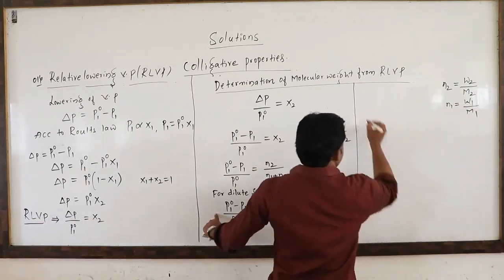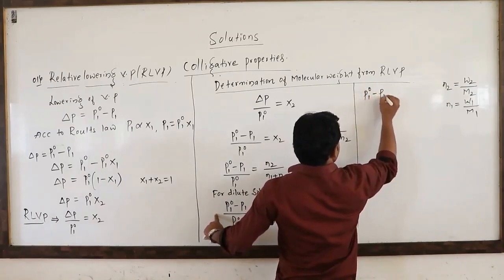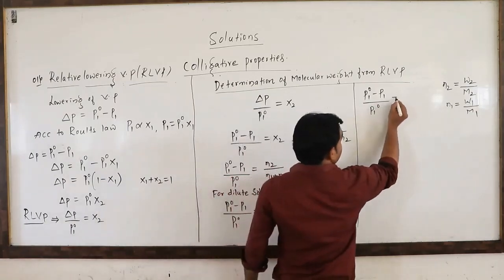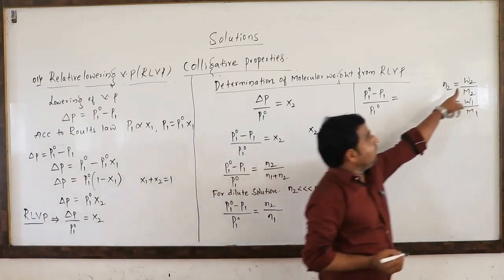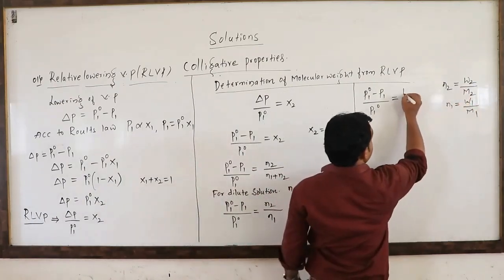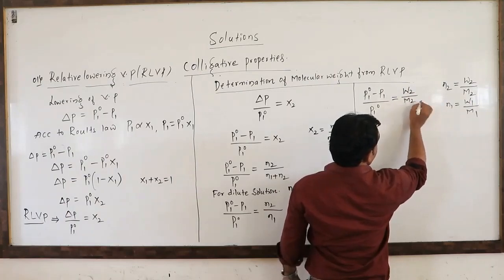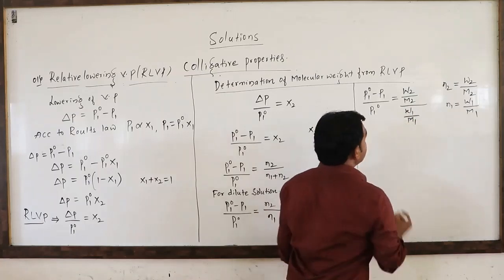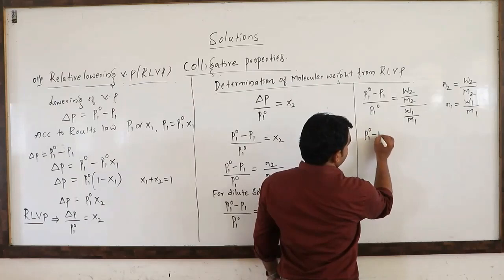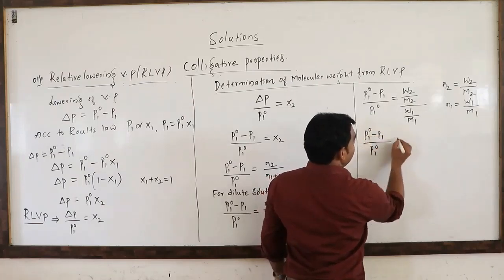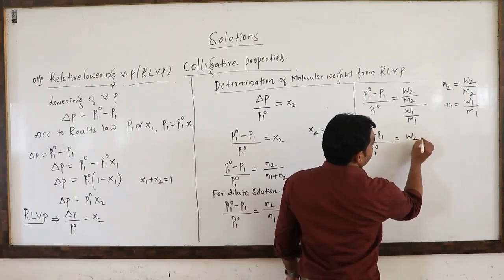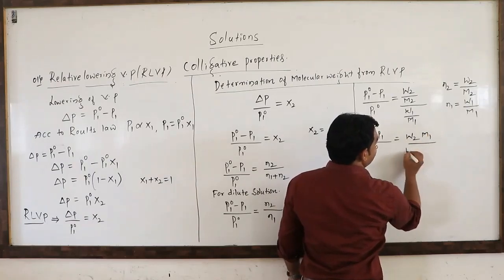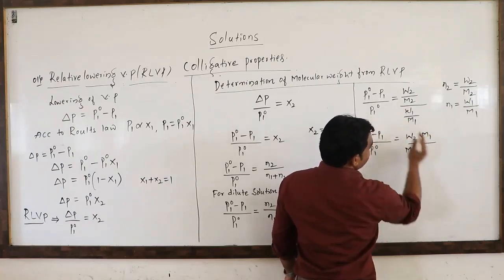So P1 naught minus P1 divided by P1 naught is equal to W2 divided by M2, whole divided by W1 divided by M1, which gives W2 into M1 divided by M2 into W1.